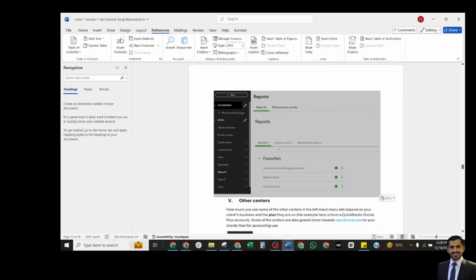The first one is standard, the second one is customized reports, and the third one is management reports. In the standard reports, you will see standard reports like profit and loss, balance sheet, accounts receivable, and other things. And if you have marked them as favorites, these will be shown in your favorites tab. And the customized reports are those reports which belong to the standard reports, but you have made some customization to your needs and you have saved them.